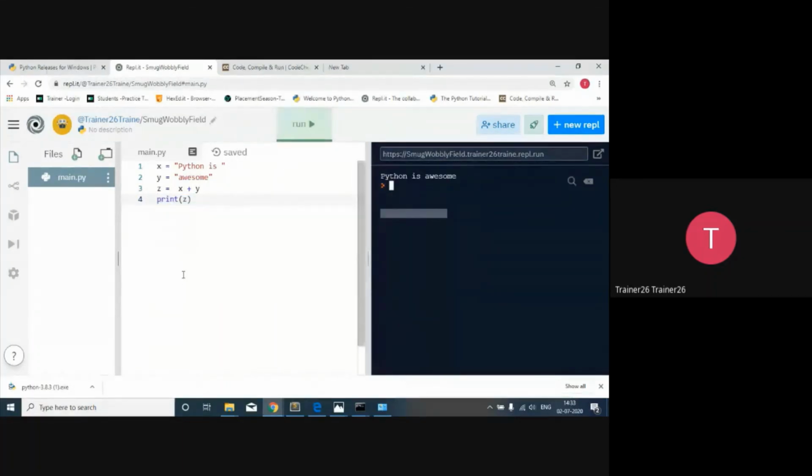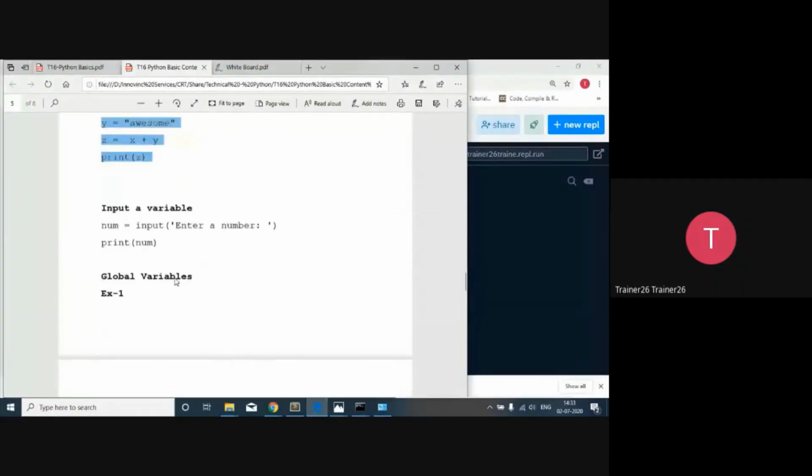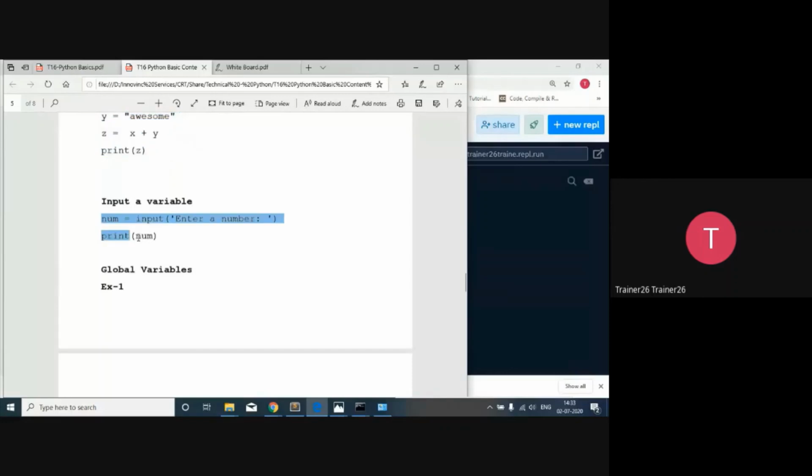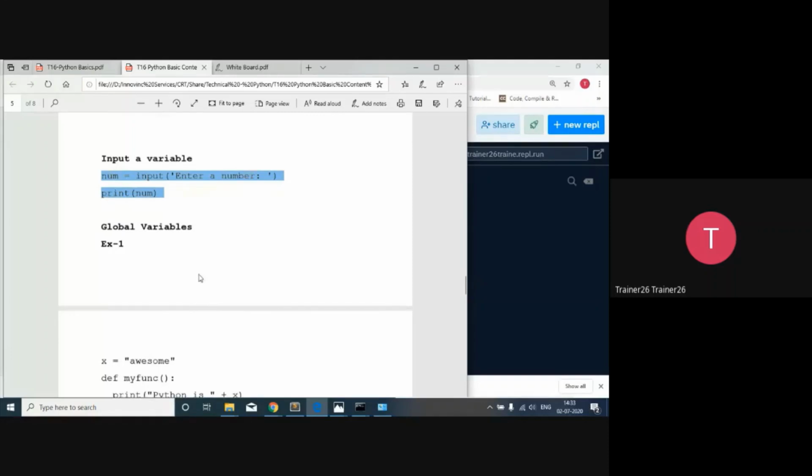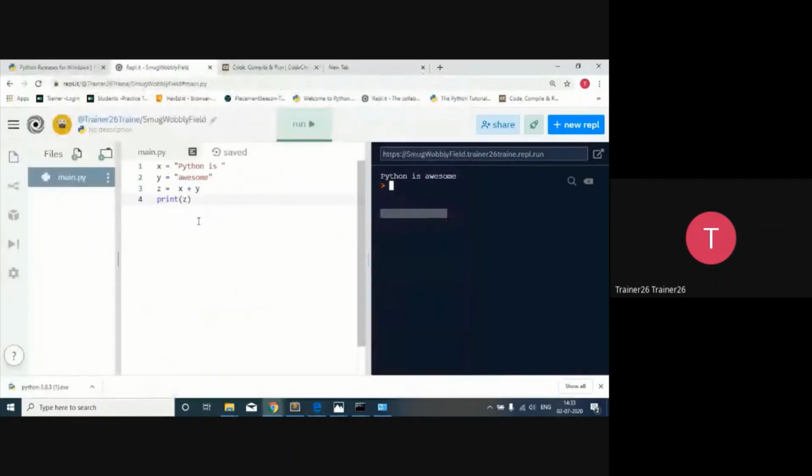So Python is awesome again here. So it's going to give you the facility. So regarding the input, when I would like to take an input from a user, there is one function called input, so that we can use it. So let's take an input from the user, and here we are going to type it.